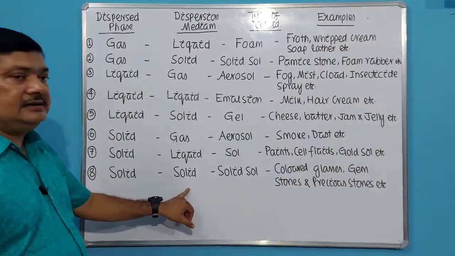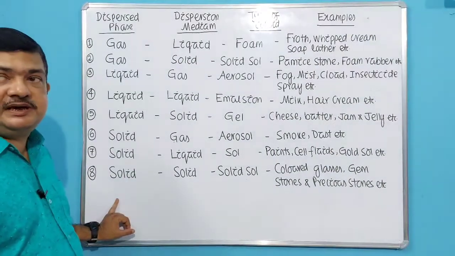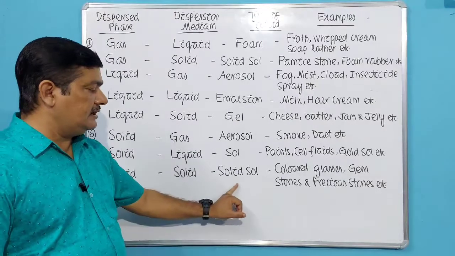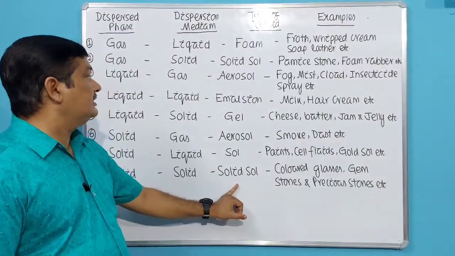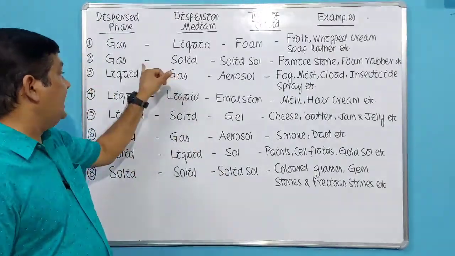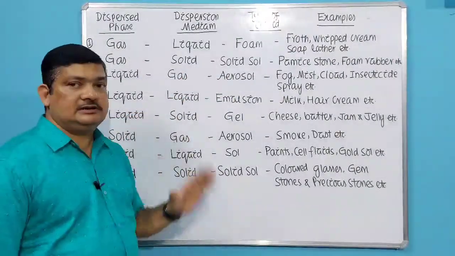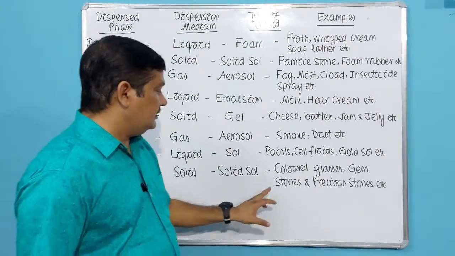Then the last one, solid. That means both the dispersed phase and the dispersion medium are solids. So what will it be called? Now again it will be called solid sol. So gas dispersed in solid is a solid sol, and solid dispersed in solid is a solid sol. So again two types.